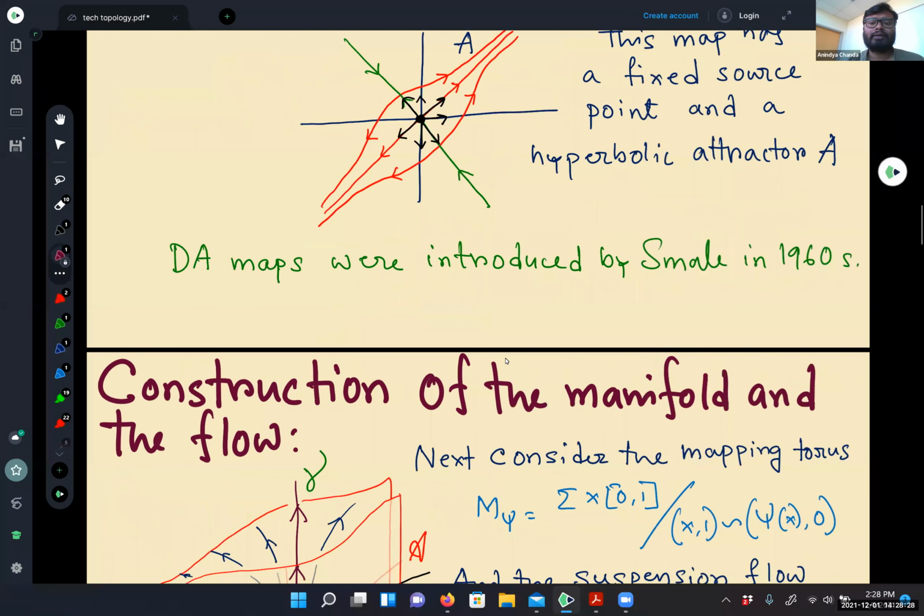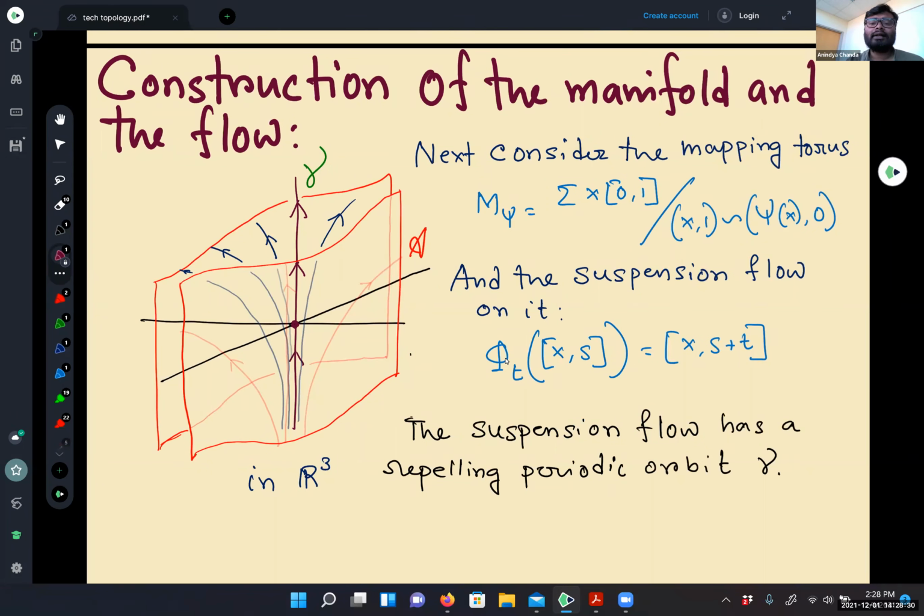Next, we take the mapping torus of the DA map and consider the suspension flow inside the mapping torus. Obviously this suspension flow is quasi-geodesic. On the left hand side, we are showing what is going on in the universal cover R3. The suspension flow has a repelling periodic orbit gamma, which is coming from the fixed source point on the torus.